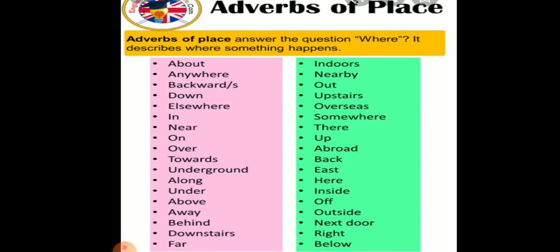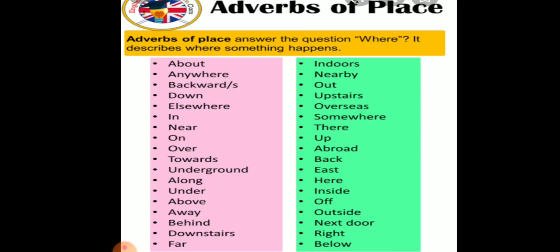Next kind of adverb is adverb of place. These adverbs tell us about the place of action. They answer the question where about the action. It describes where something actually happens. Adverbs of place are placed right after the verb or the object of the verb if there is one. For example, the monkey climbed down. In this sentence, down is placed after the verb climbed.